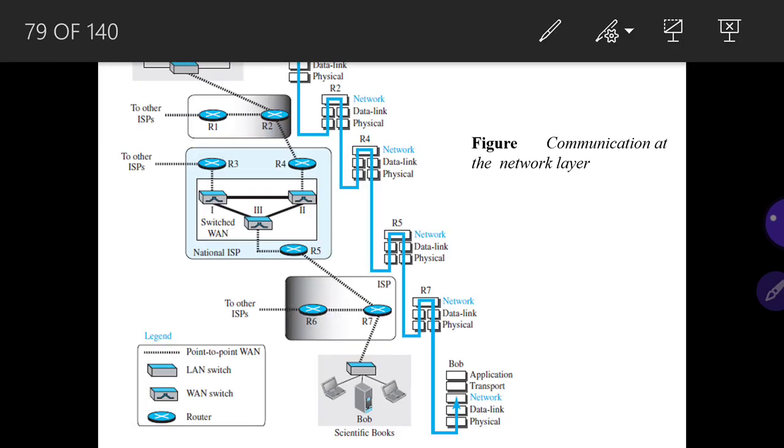In this diagram, you can understand how communication proceeds in the network layer. A packet sent by a source host will reach the destination, passing through many networks, LAN, WAN, and such kinds of networks. Every router interconnects the networks. When a datagram comes to the router, encapsulation and decapsulation will happen.